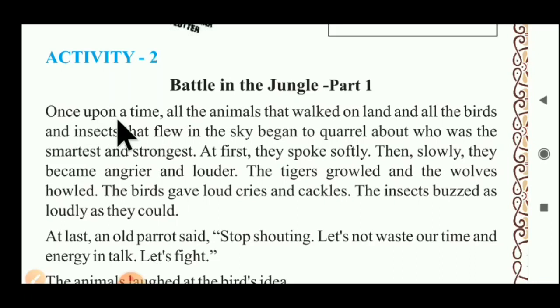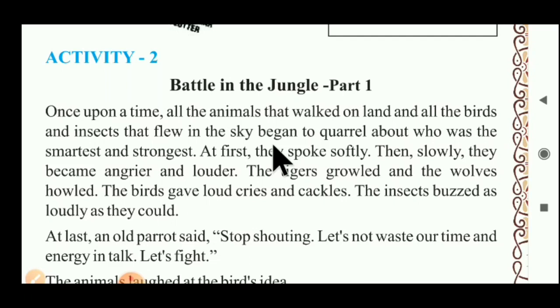Once upon a time, all the animals that walked on land and all the birds and insects that flew in the sky began to quarrel about who was the smartest and strongest. Before many years, the animals walking on the land and the birds and insects flying in the sky began to quarrel.